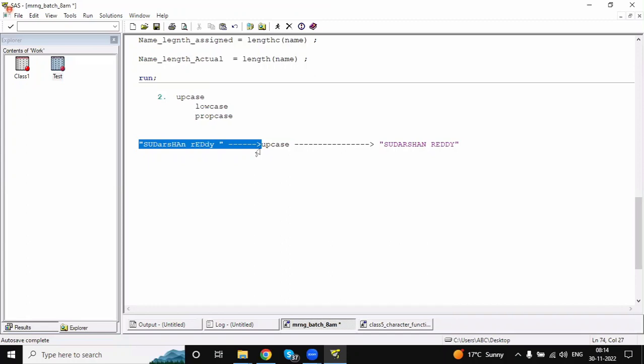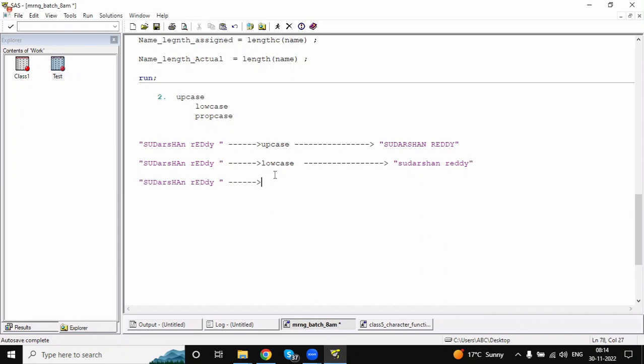Same string: if I apply the lowercase function, what will lowercase do? It converts everything into lowercase, meaning small letters. If I apply propcase, what will propcase do? It converts into proper case. What is the meaning of proper case?